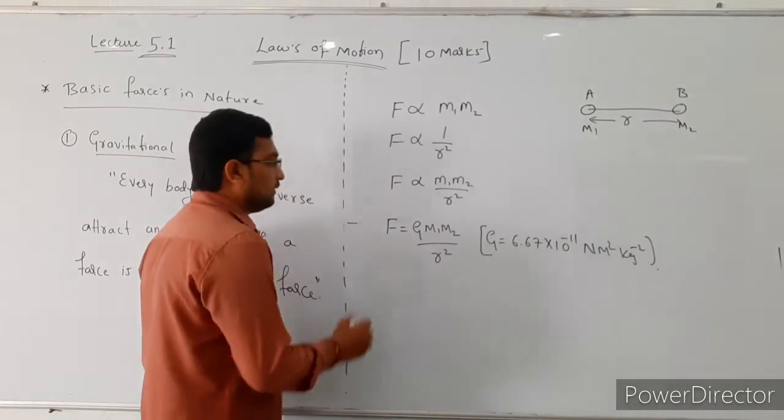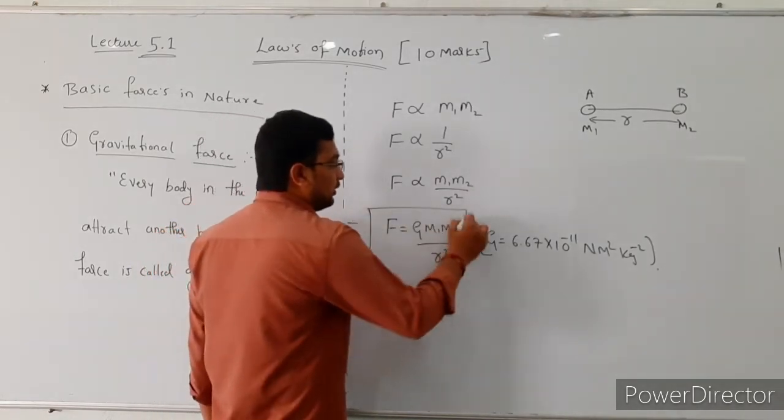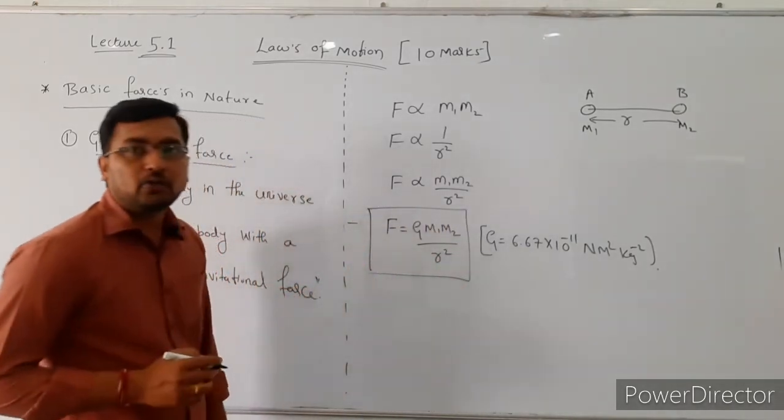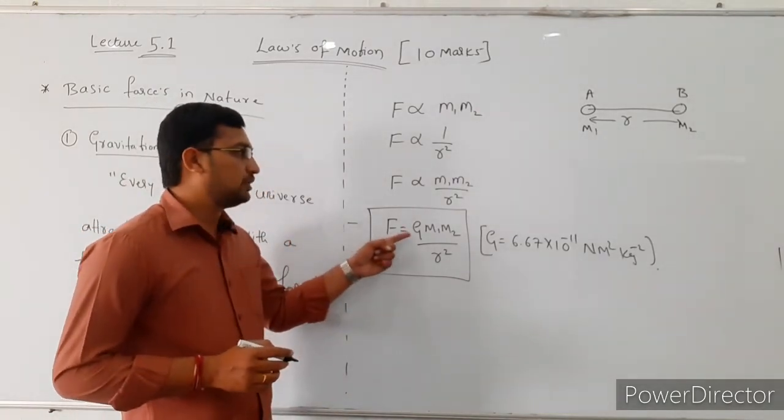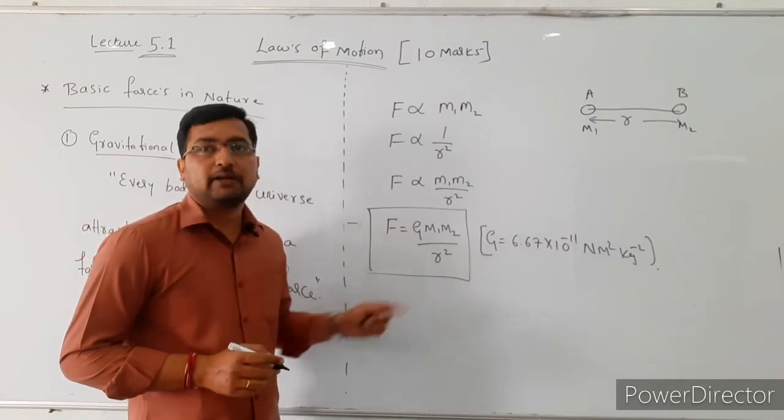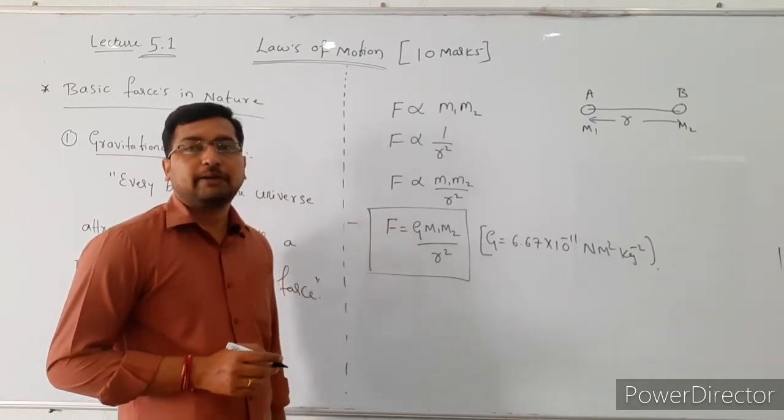This expression is used to find the force between any two bodies in the universe. The formula is F is equal to G into m1 into m2 divided by r square.